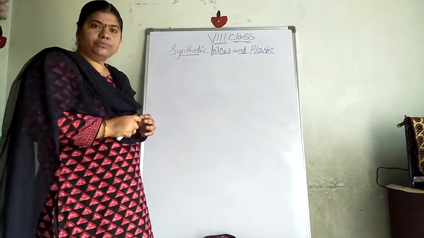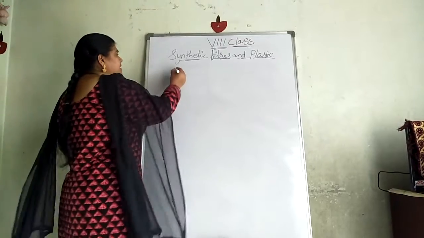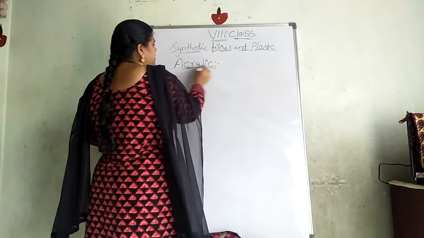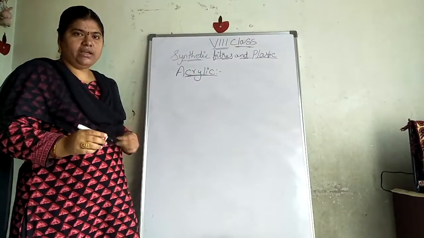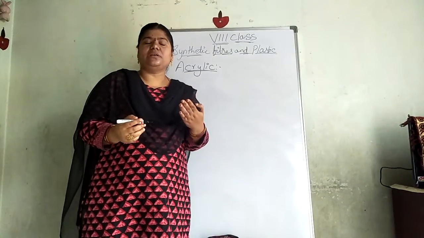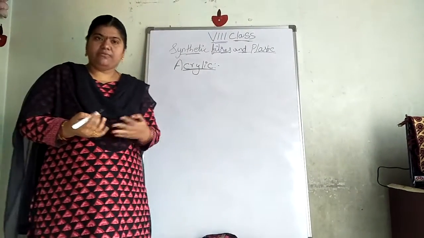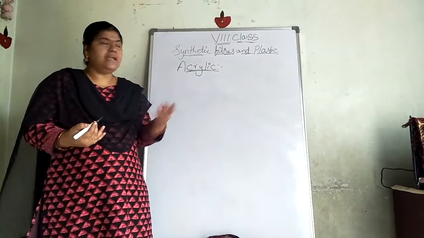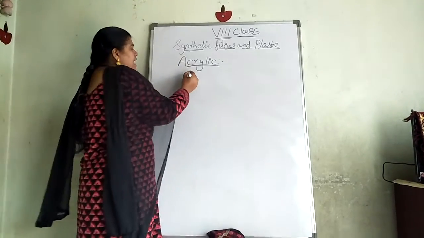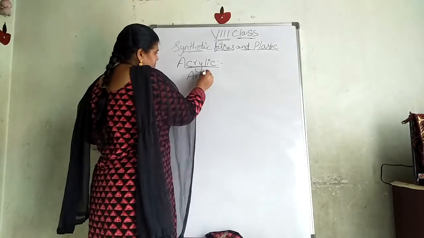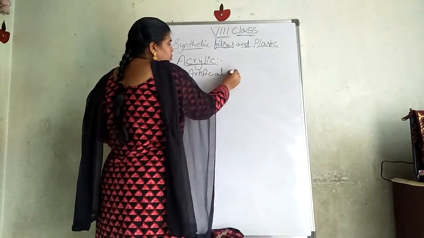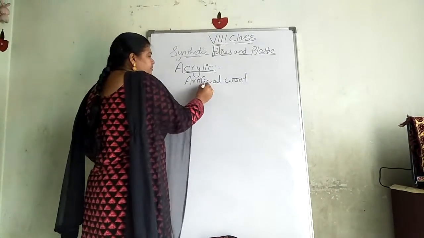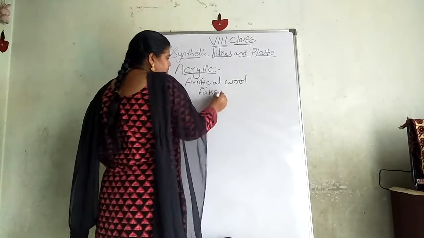We discussed nylon. We discussed rayon. The next one is called acrylic. What is the next fabric? This is called acrylic. Just as we went with artificial silk, when silk production was reduced, like that, this acrylic is artificial wool. What is this acrylic? It is artificial wool, or the other name for this is fake fur.